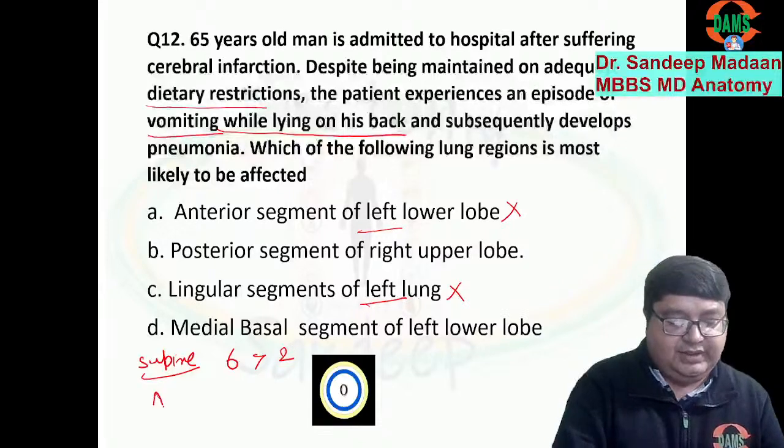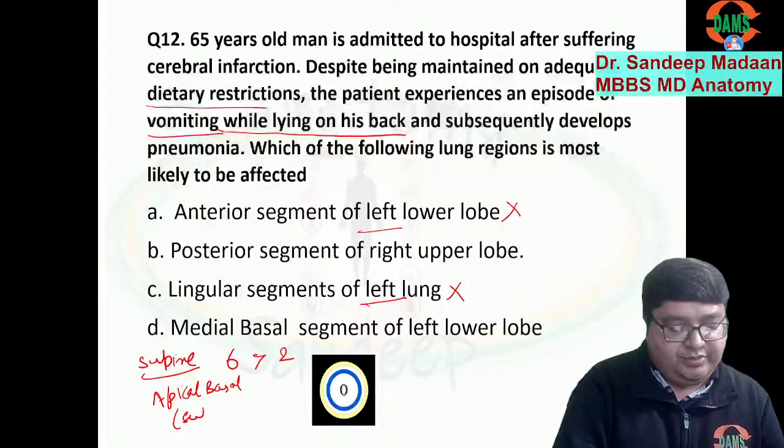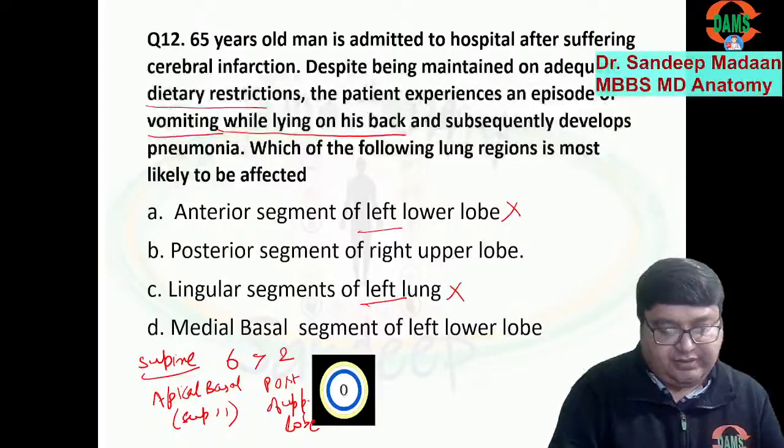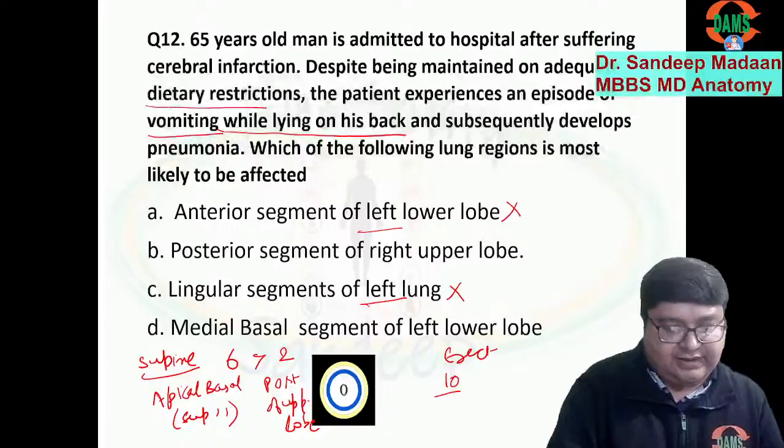What is segment number 6? It has two names. It is called apical basal, or in some books superior basal. What about segment number 2? It is the posterior segment of the upper lobe. But what about the erect position? For the erect position, segment number 10, that's the answer. And what's the name for segment number 10?